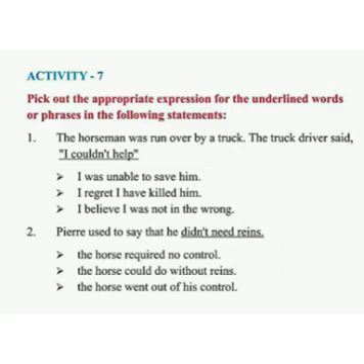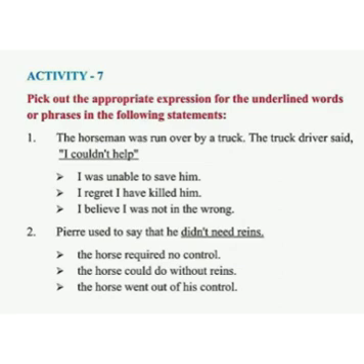Second, Pierre used to say that he didn't need reins. What did he mean? Here options are given. A, the horse required no control. B, the horse could do without reins. C, the horse went out of his control. Here B is the appropriate option. The horse could do without reins.